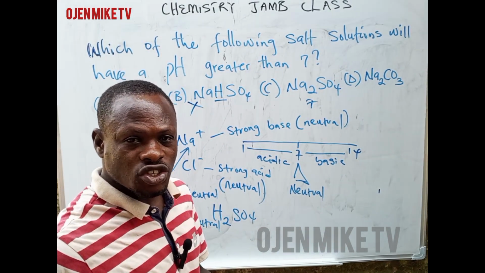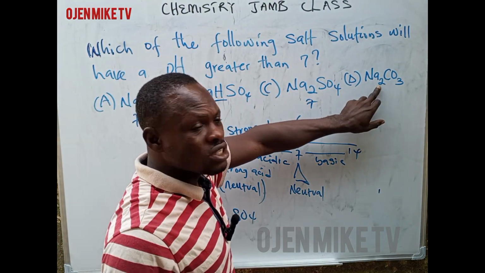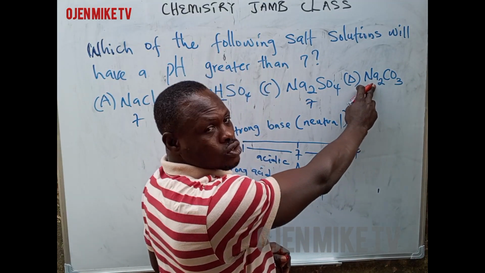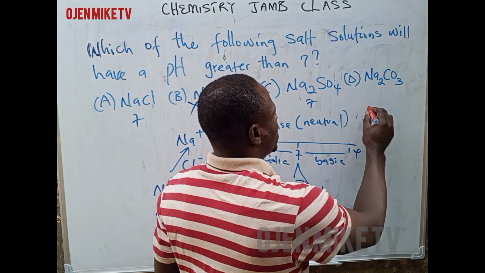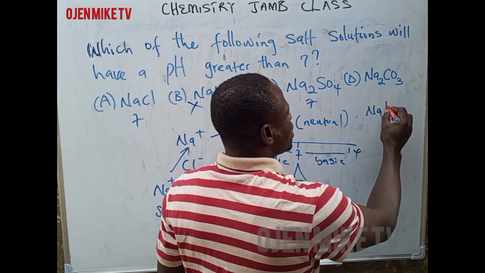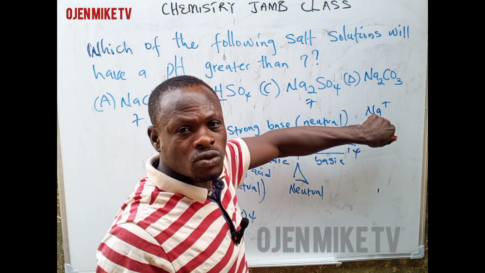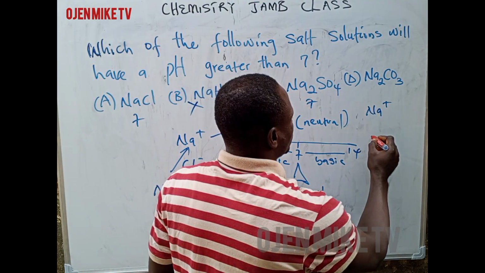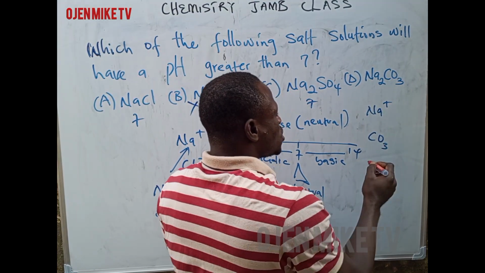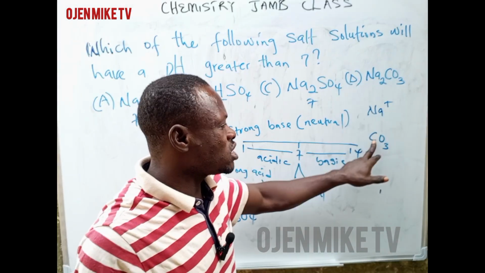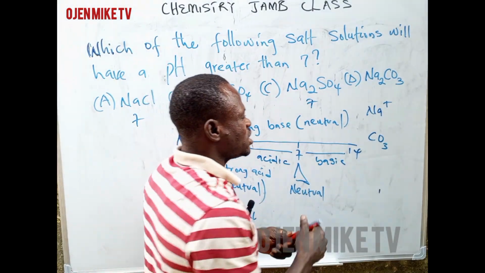Let's go to the third one. I hope you are following the gist. We will have to dissociate this compound. This is sodium trioxocarbonate(IV). We have Na, which is coming from a strong base, which is neutral. We have CO3, and CO3 is coming from a weak acid.